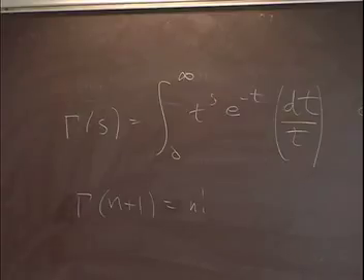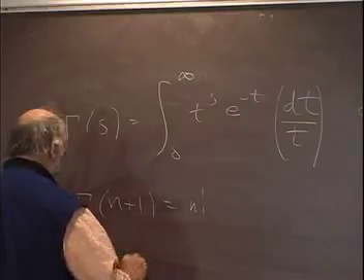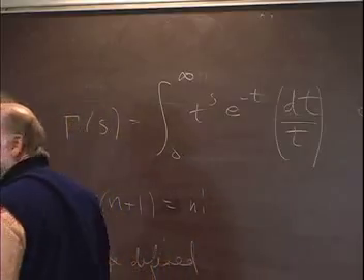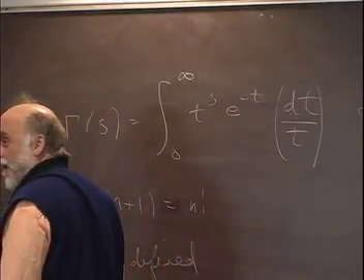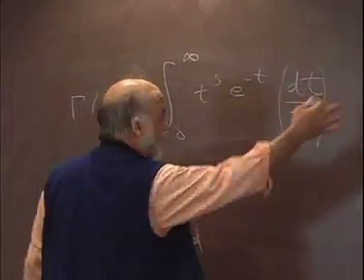What's the next thing about the gamma function? Holomorphic in s? Meromorphic in s, yes. Holomorphic in the right half plane, where the integral converges. Yes, of course, but that's obvious.